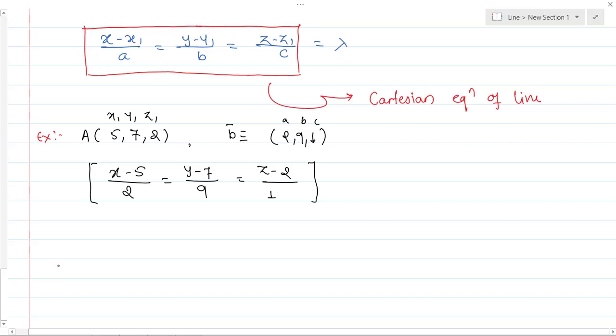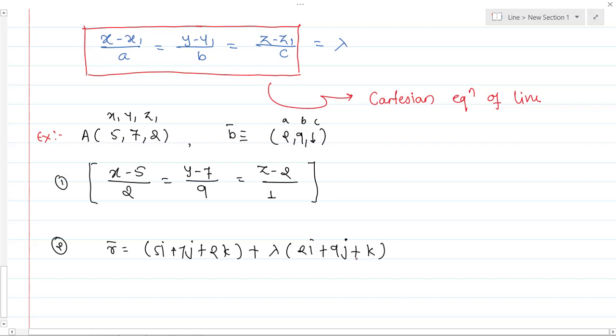You can write it in parametric form also. How will you write it? So that was the answer to the first question, write the equation in Cartesian form. Now write the equation in parametric form. Your answer will be r bar equals, a bar is 5i plus 7j plus 2k, plus lambda into 2i plus 9j plus k. This is the equation of the line in the parametric form.